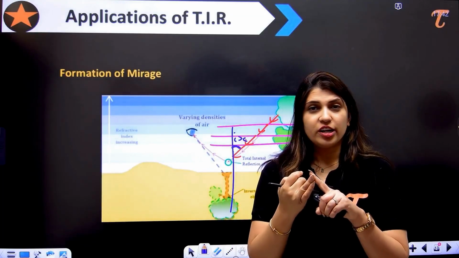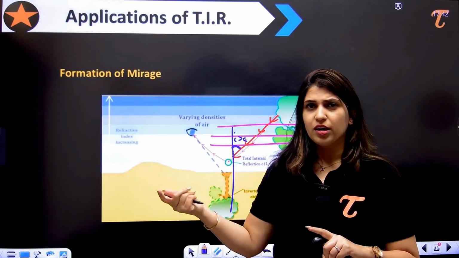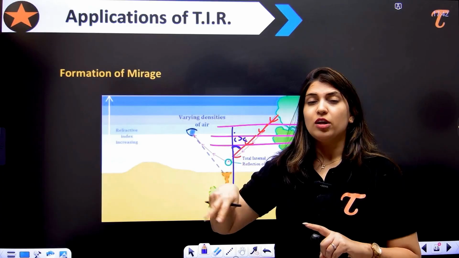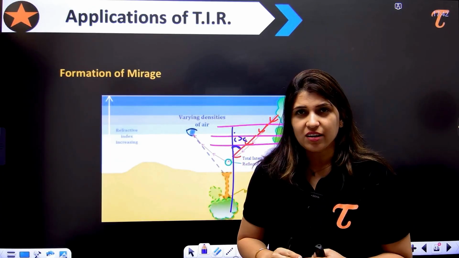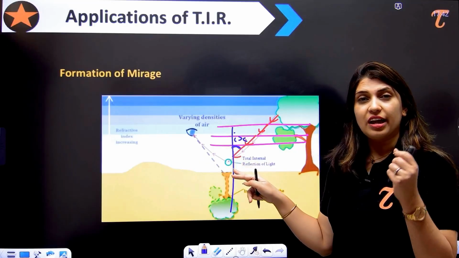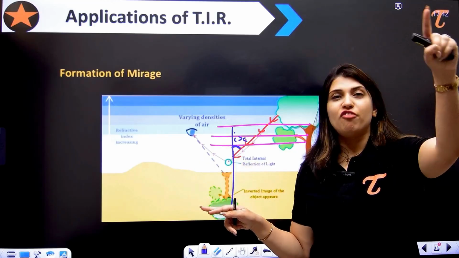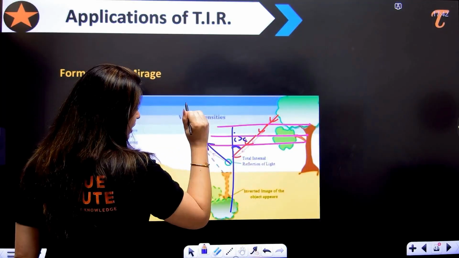Understand this point: first of all, the condition should be that it moves from denser to rarer medium, which is happening. Now, the second condition says that the angle of incidence should be greater than the critical angle. So at the point when the angle of incidence becomes greater than the critical angle, the light will reflect back. Yes, you're right. And the light will reflect back straight like this.